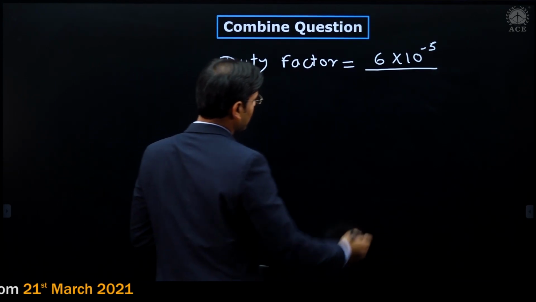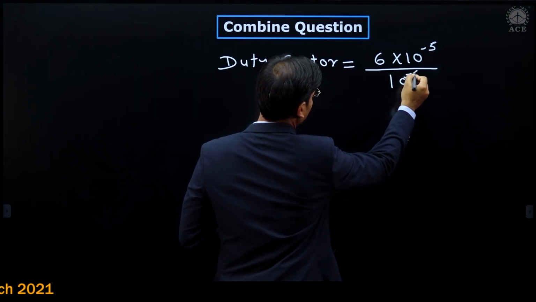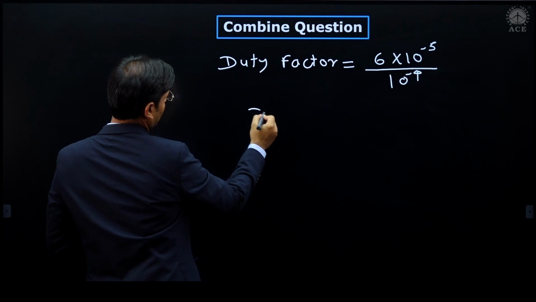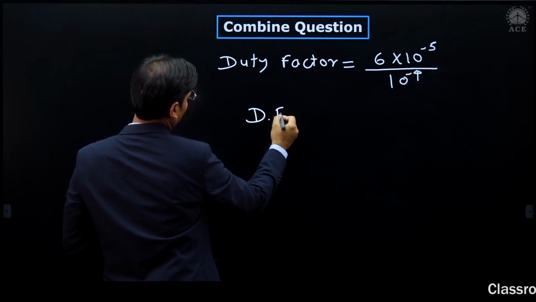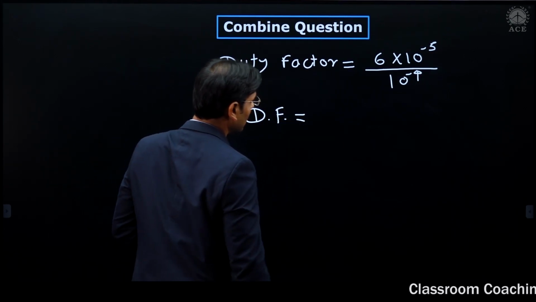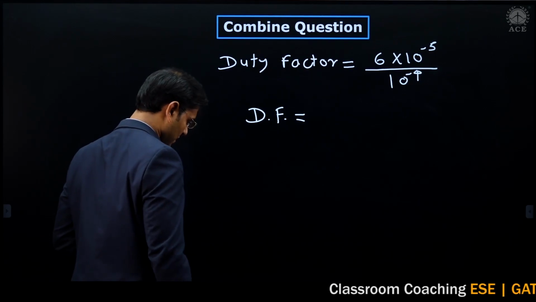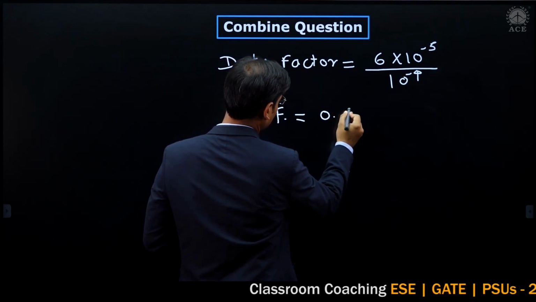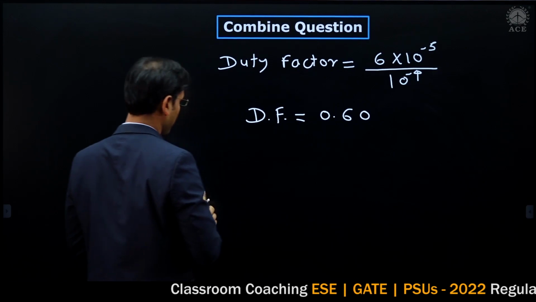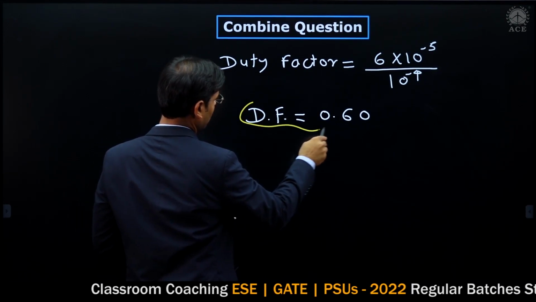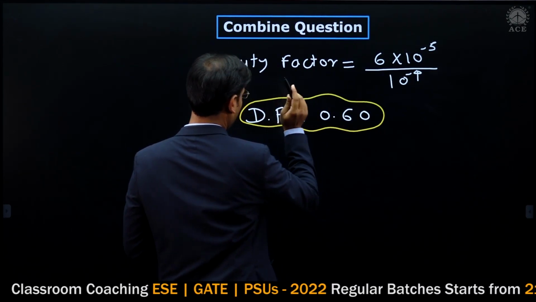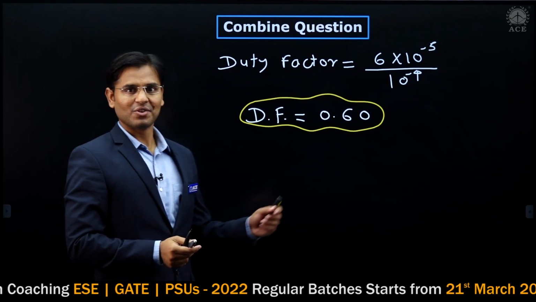Just see the cycle time is 10 raised to minus 4. Then final answer for duty factor is equal to, just do the calculation, you will get the answer of 0.60. Yeah, this is your final answer.